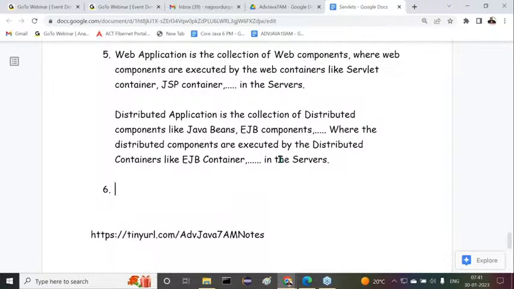Nice, guys. Now let's move on to the next point. The sixth point is almost all related to the same point. Now try to understand it clearly.